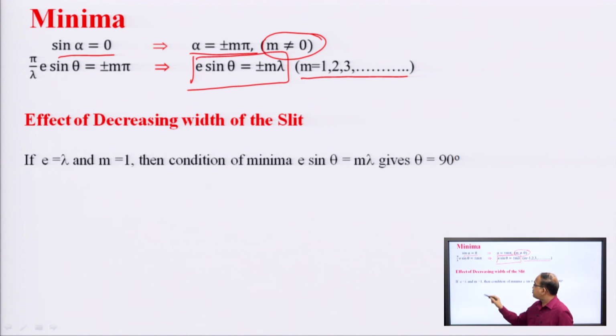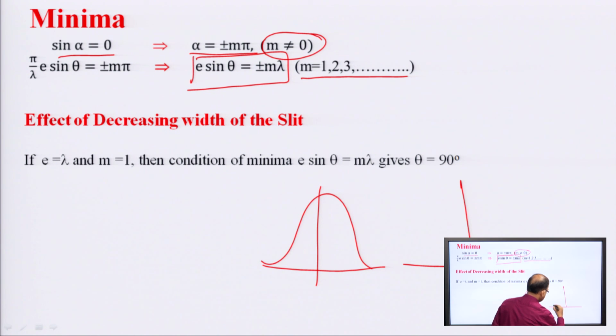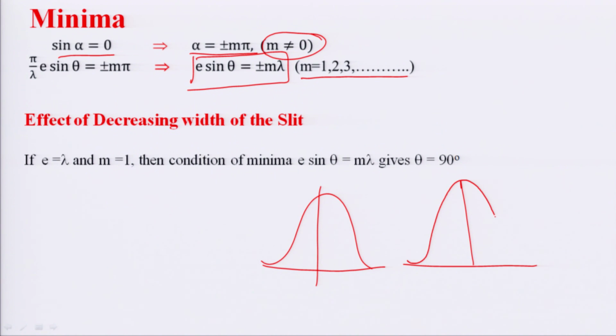And now, what is the effect of decreasing the width of the slit? If we keep on decreasing the width of the slit, the envelope of the central diffraction maximum will become broader. If e is close to lambda, it will be like this.